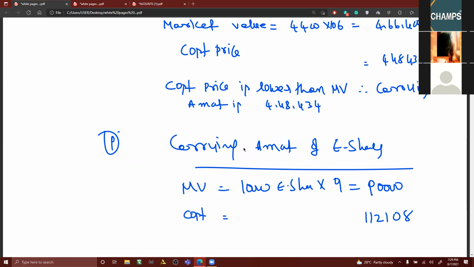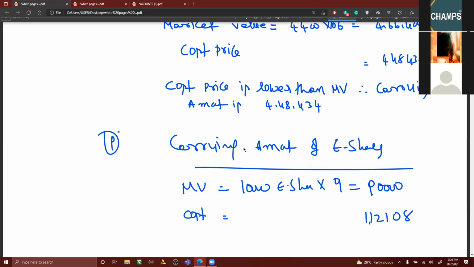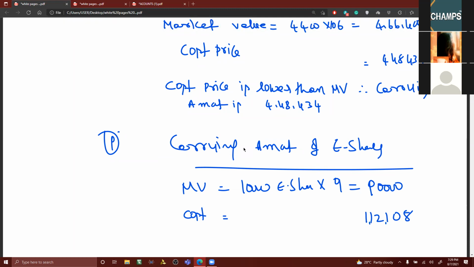For the first time, you are having market value, cost price is higher than the market value. Am I right? Yes, sir. We had discussion on this. Come on, tell me. The difference between cost and market value is to be transferred to which account? Profit and loss account.